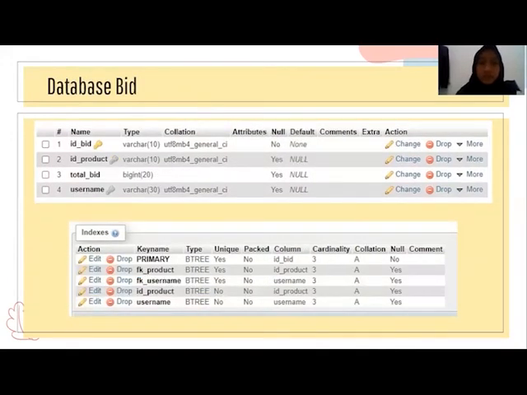First, database bid. In database bid, we have 4 rows and we have 1 primary key and 2 foreign keys. ID bid is the primary key, ID product is a foreign key, and the last, username, is a foreign key.